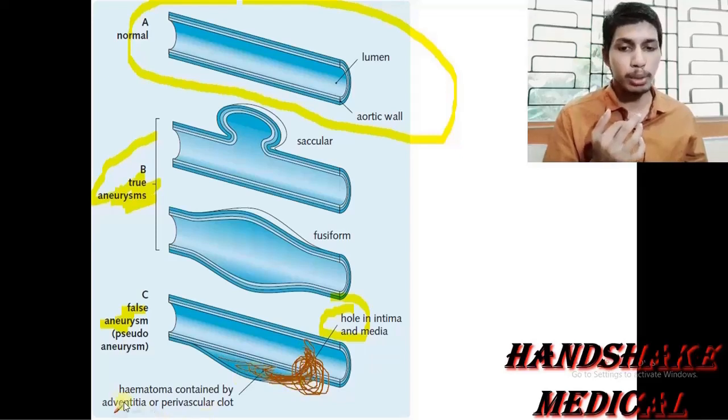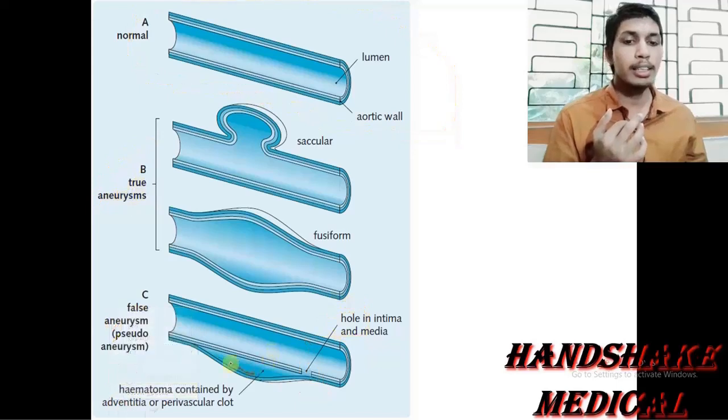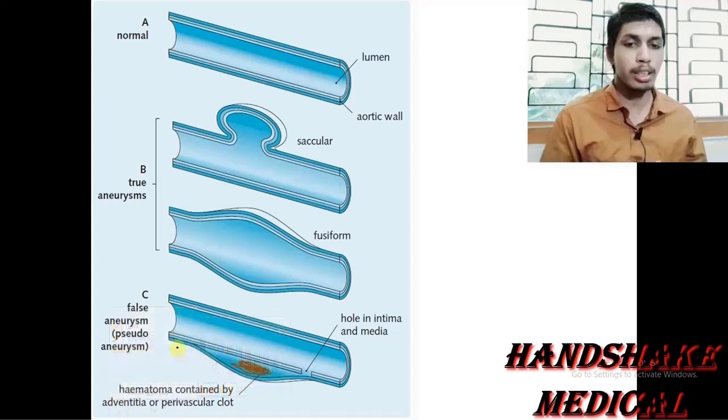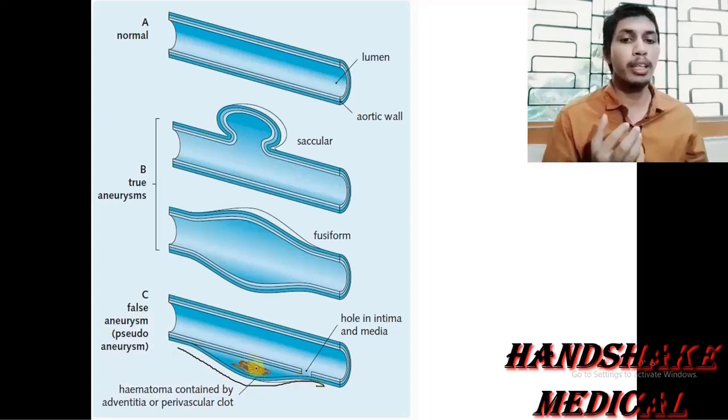Also one thing more, this hematoma is present in the perivascular space and limited by the tunica adventitia. So this hematoma cannot communicate with the extravascular space.